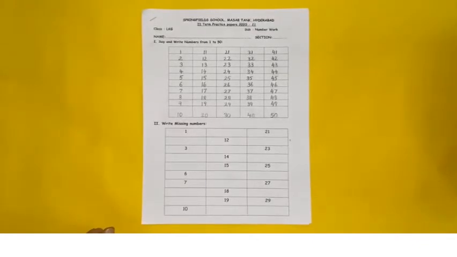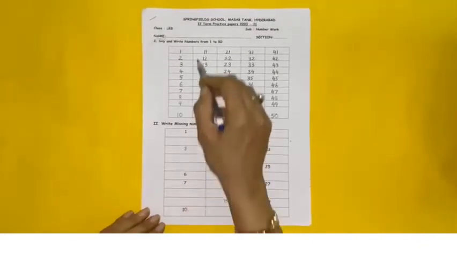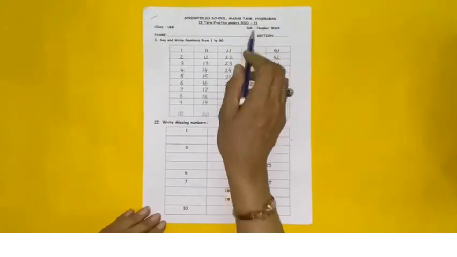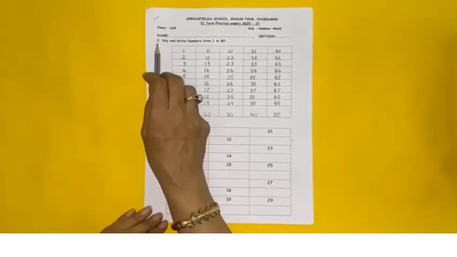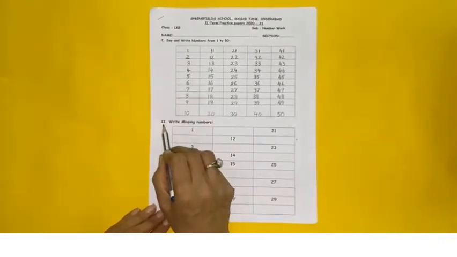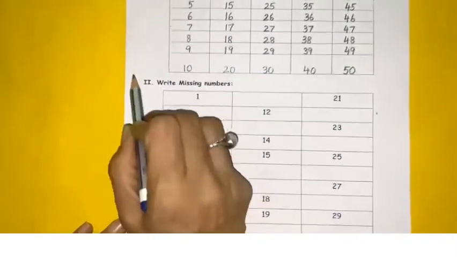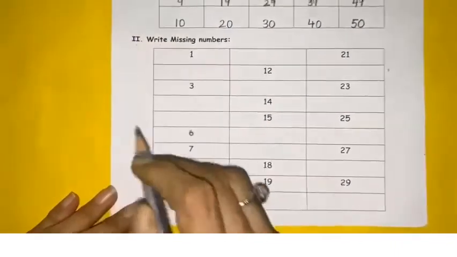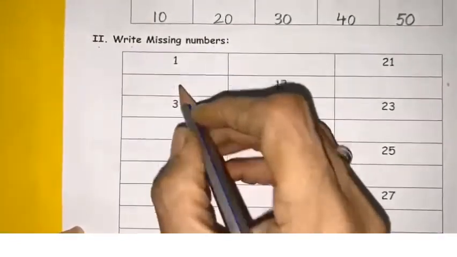Children, today we will do revision in number work practice papers. Second term practice papers. Number work. We have done before first unit. Now we will do second bit. Write missing numbers. Write today's date here. Now we will write missing numbers.